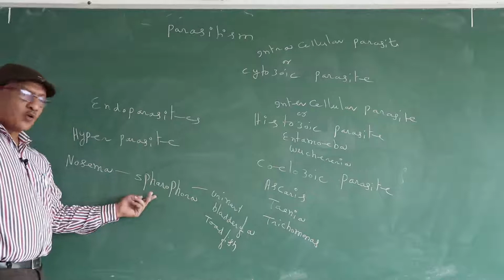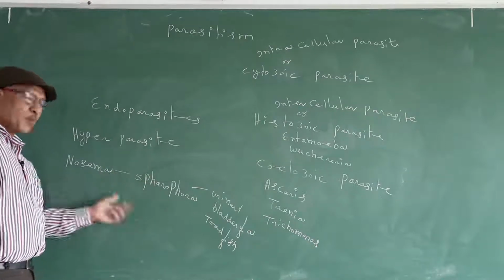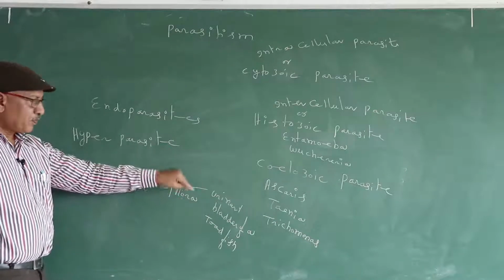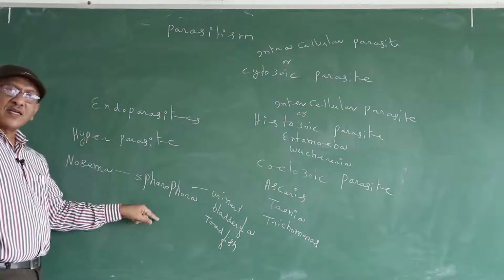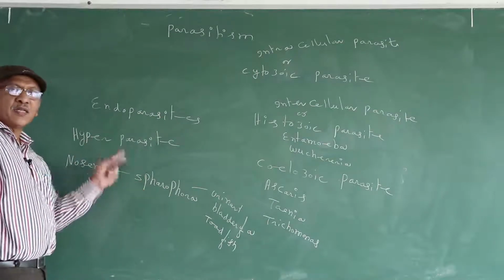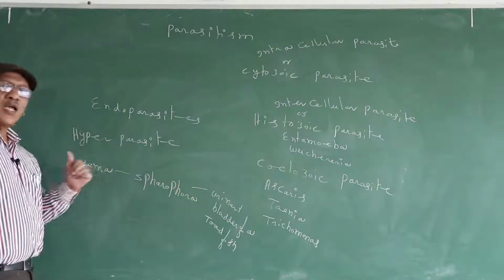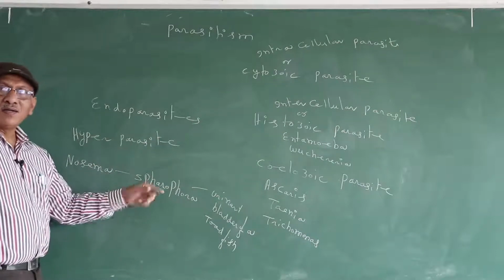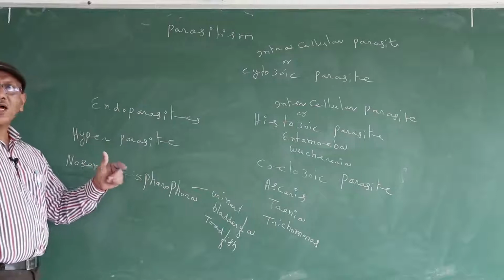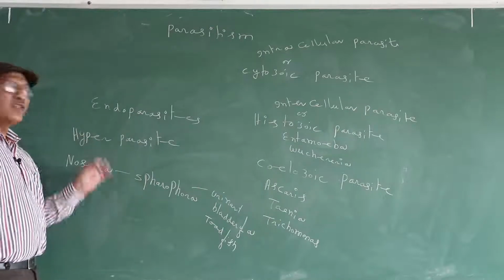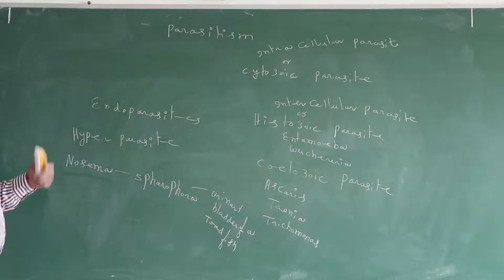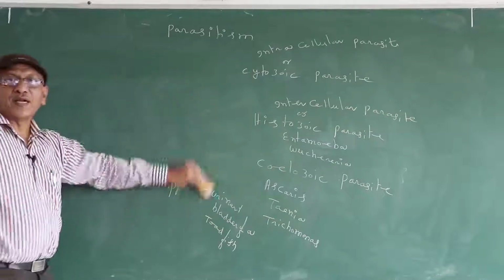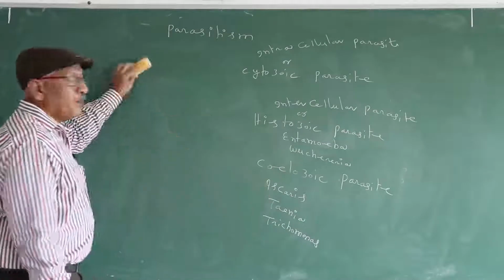Toadfish is a host for Spirophora. Spirophora is a host for Nosema. So how many hosts? Two hosts. Spirophora is a parasite in the toadfish. Nosema is a parasite in Spirophora. How many parasites are present? Two parasites and one hyperparasite. What is a hyperparasite? A parasite that lives in or on another parasite. So this is about hyperparasite, ectoparasites, and endoparasites. Now we discuss the adaptations exhibited by parasites.